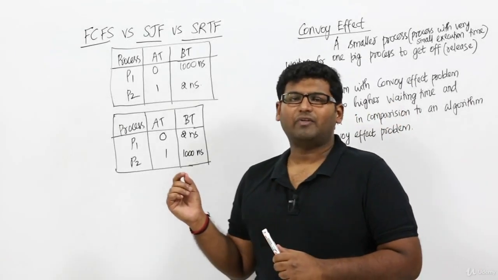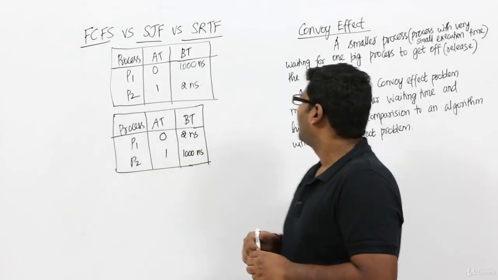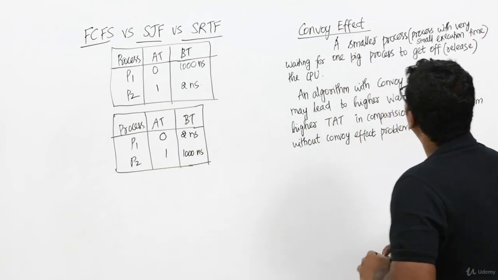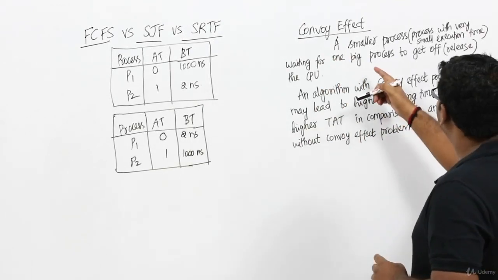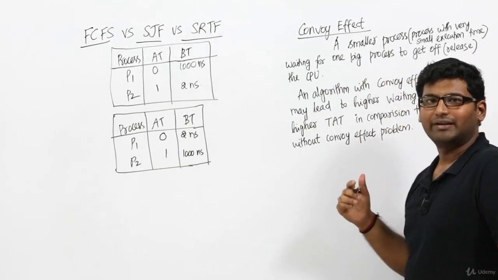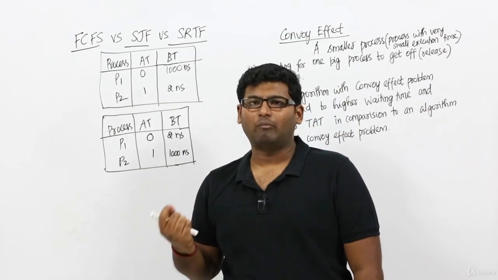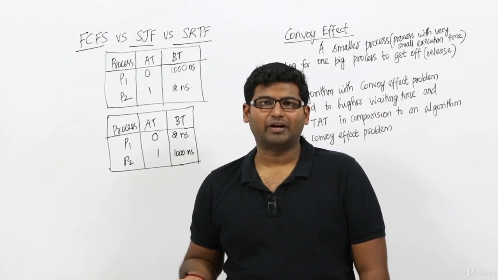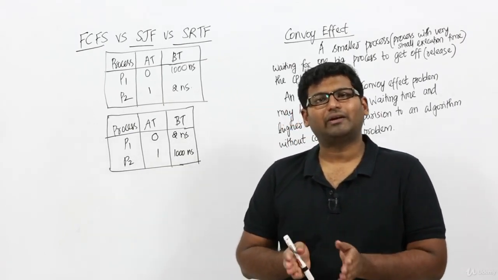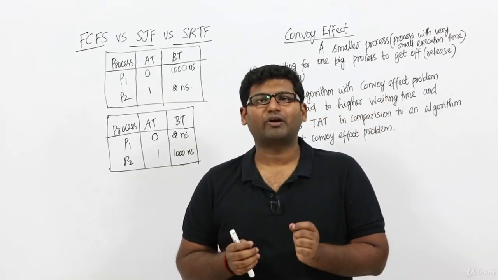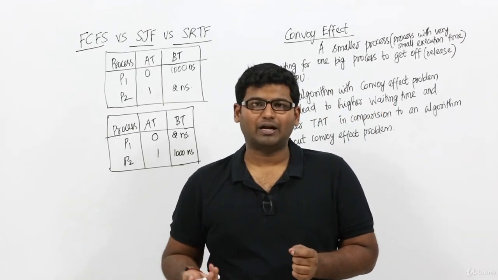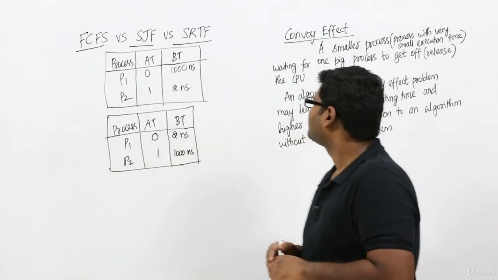Now let's see something called the convoy effect. What is meant by convoy effect? Again, this is also a disadvantage, which means if an algorithm has the convoy effect problem, we say that algorithm has a disadvantage. If an algorithm is free from the convoy effect problem, it means that algorithm has an advantage.